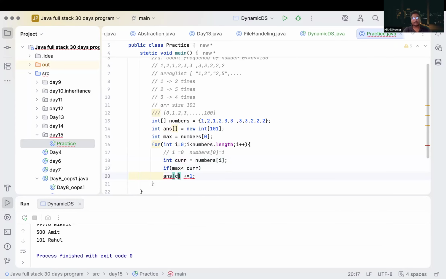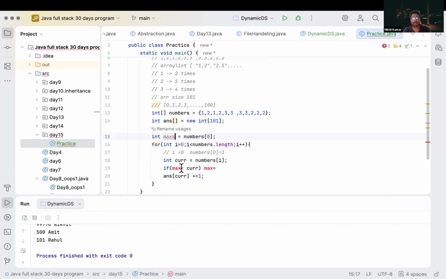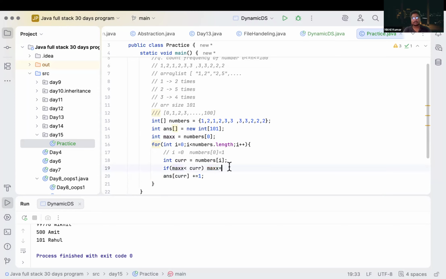Correct? And replace this as well. So if max is less than current, what we will do? Max equal to current.